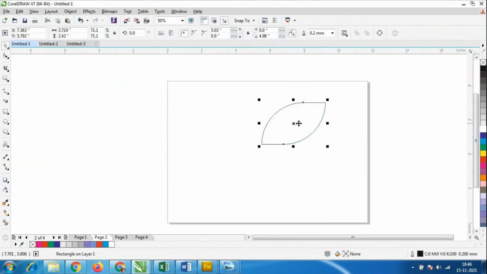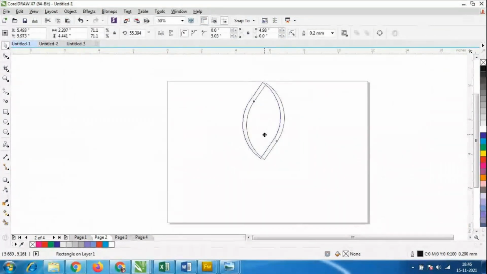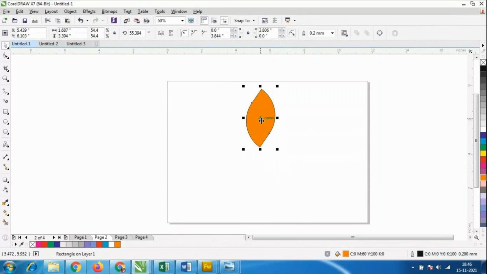So what I'll do, I'll just rotate it like this, and I'll give the color for this. I'll give the orange color, and there is an option: if I click here, you will get one center point here, and we have this rotate option. I'll bring this center point down, I'm keeping it here, and I'll take a duplicate copy of this, Control D. Which is like this and like this.